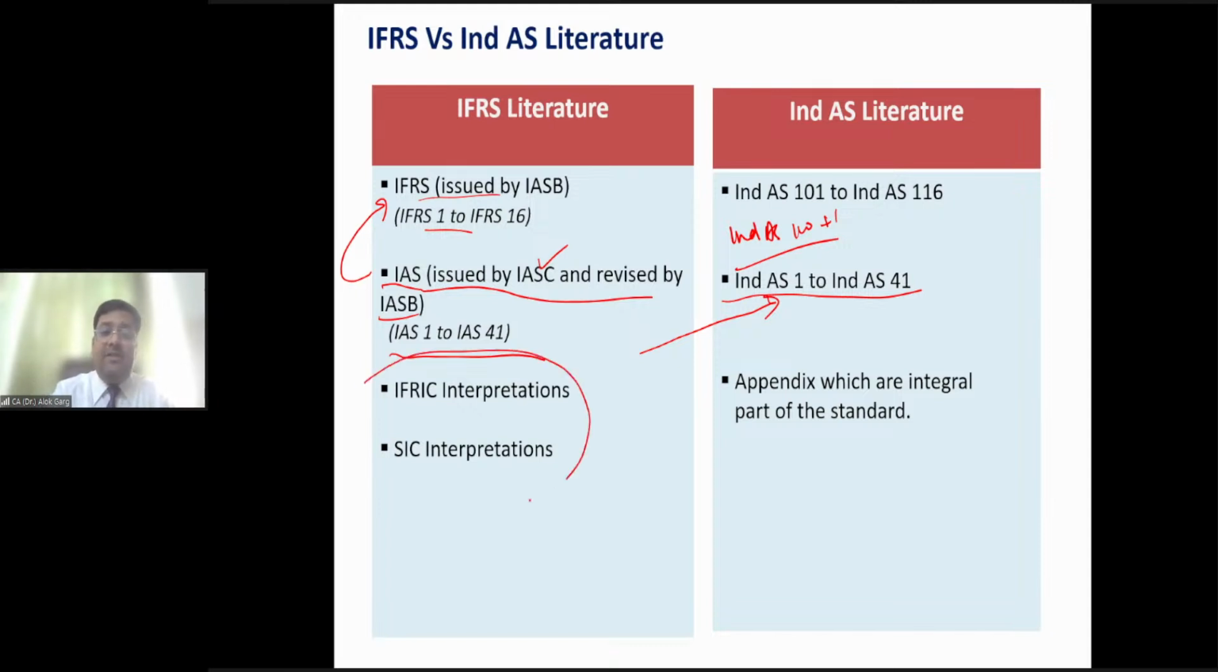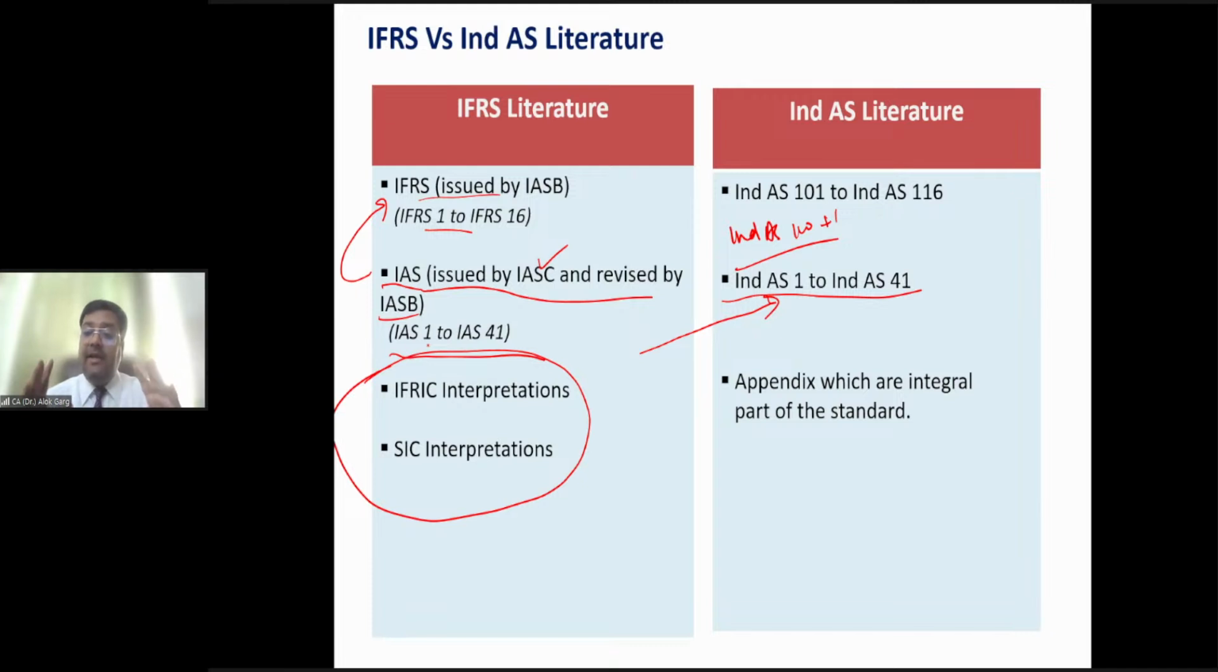For interpretations, IFRIC interpretations and SIC interpretations, we have done a very excellent job here. In the global scenario, the interpretations are separate. For example, if you have to search what is the clarification in intangible assets, there are 3 clarifications. You have to search: where is the SIC interpretation? Where is the IFRIC interpretation?